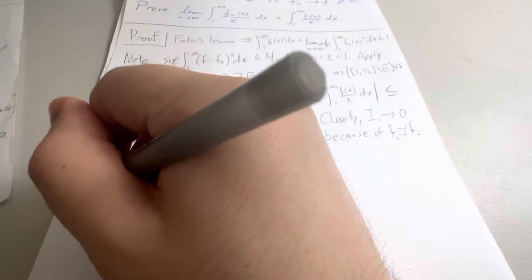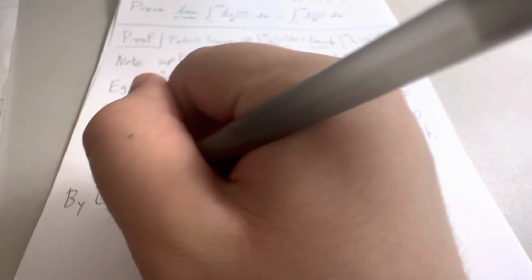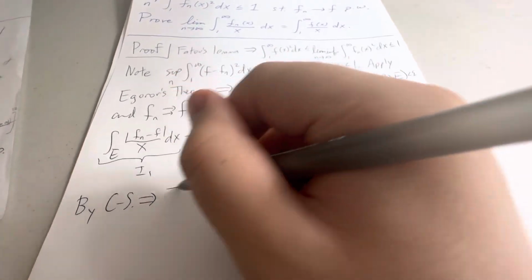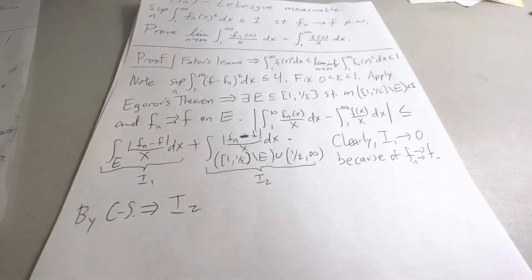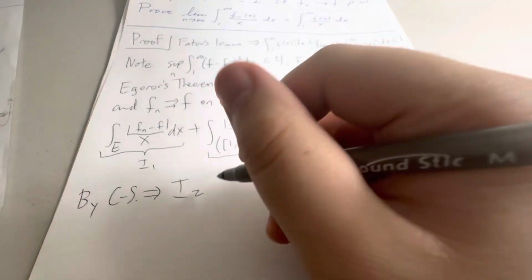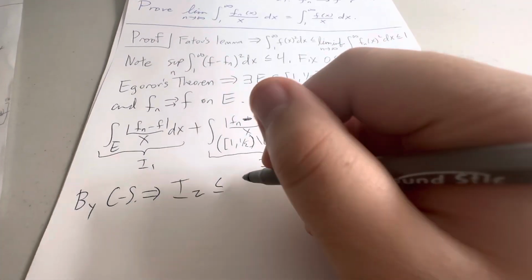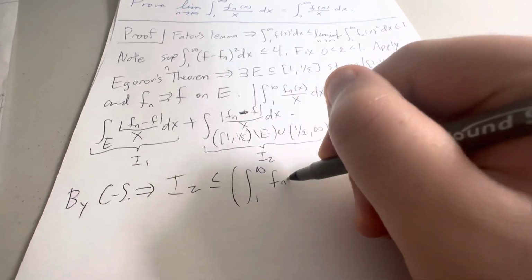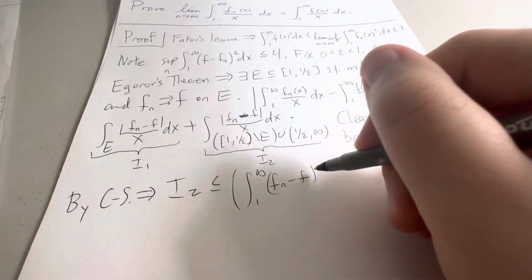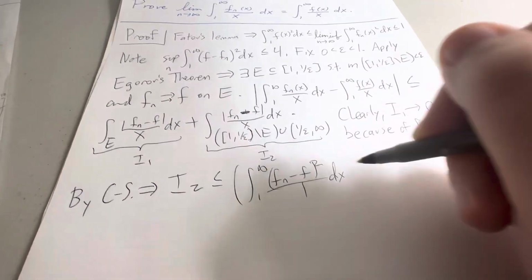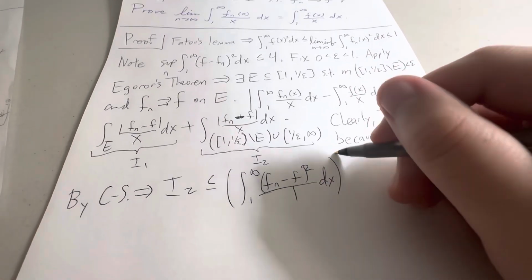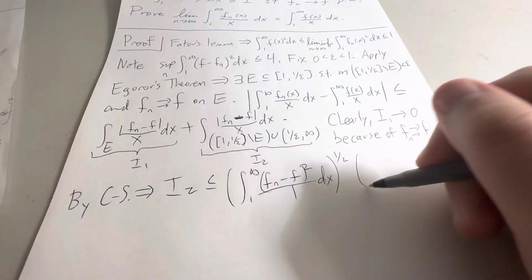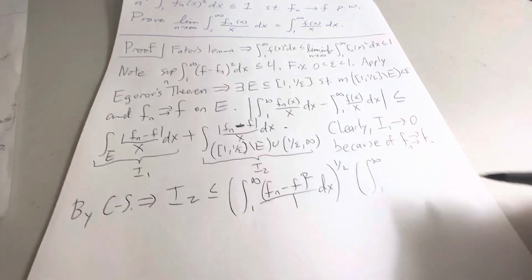So, by Cauchy-Schwarz, we have that I2, steady my camera, is less than or equal to the integral from 1 to infinity of (fn minus f) squared over 1 dx, then we take the 1/2 power, multiplied by the integral from 1 to infinity.